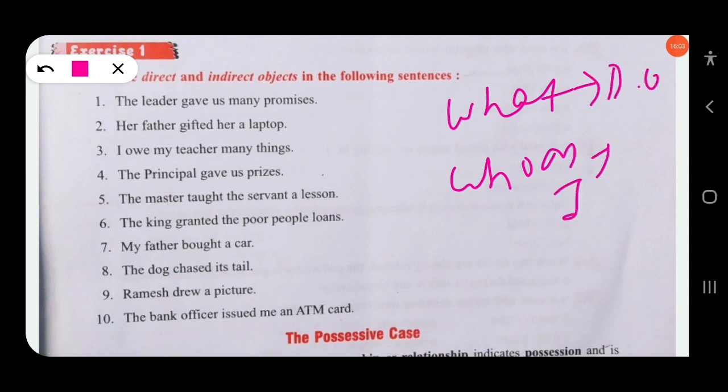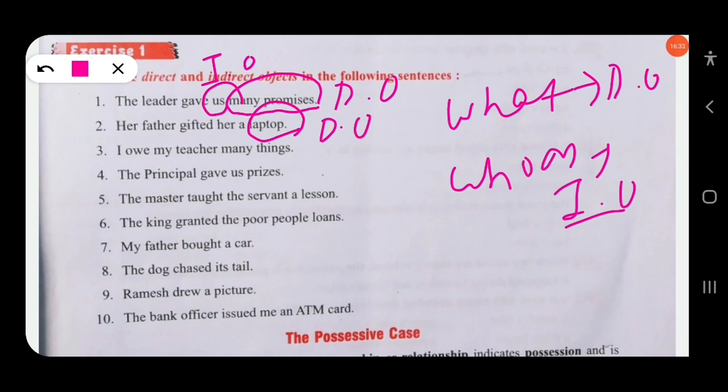What gave? Many promises, the direct object. To whom? Us, the indirect object. Her father gifted her a laptop. Gifted what? A laptop, the direct object. Gifted to whom? Her, the indirect object.